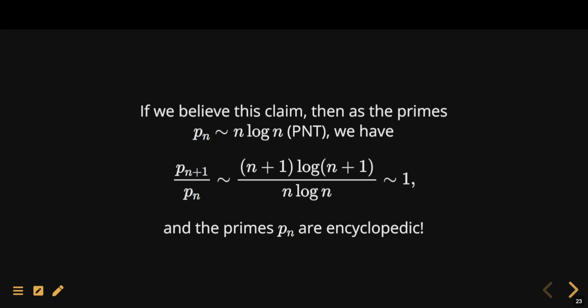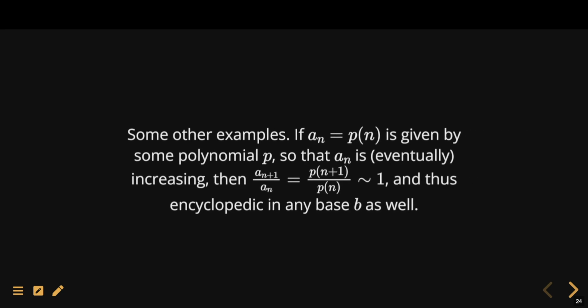Here are some other examples. If you have a sequence that is given by some polynomial function, Pn, where it is increasing, then we know that the ratio of Pn plus 1 to Pn will have a limit of 1 as n goes to infinity, because this is a rational function with the same degree and the same leading coefficient. And so if a sequence is given by a polynomial function that is increasing, then it will be encyclopedic in any base B as well.